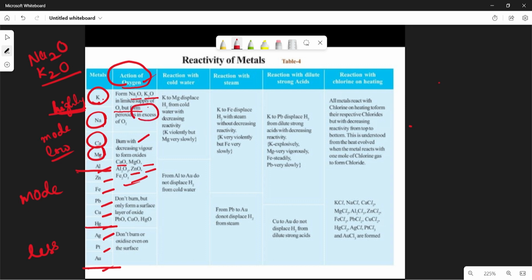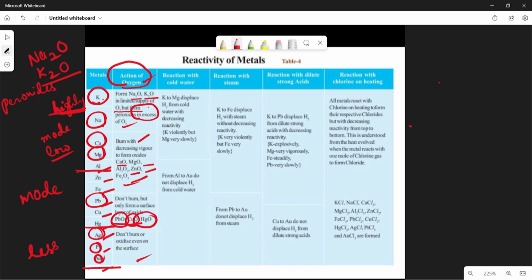In excess presence of oxygen, they will form peroxides. Like this, the metals react in different ways. PbO, copper oxide, and HgO will also form, whereas silver, platinum and gold do not give any reaction.